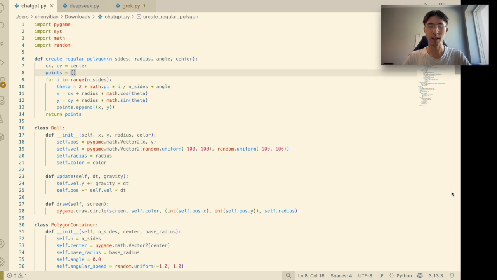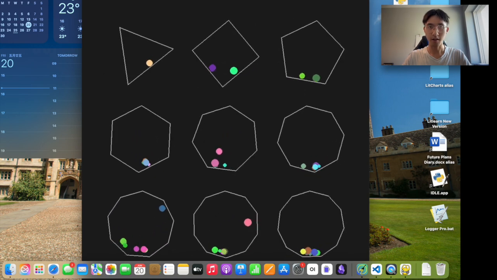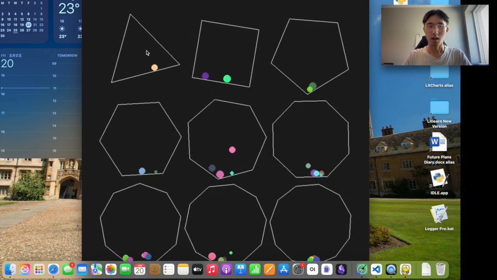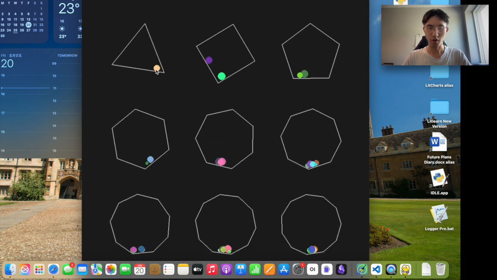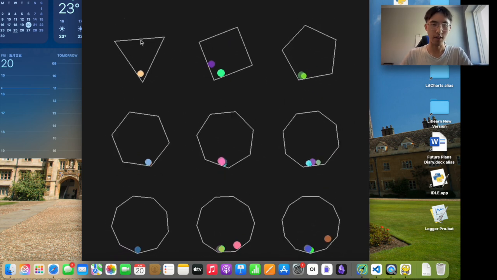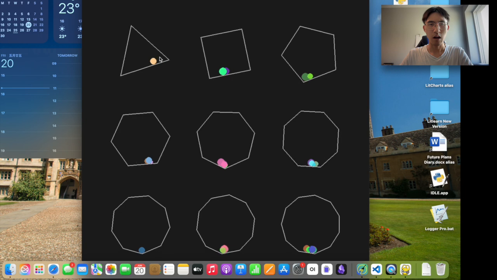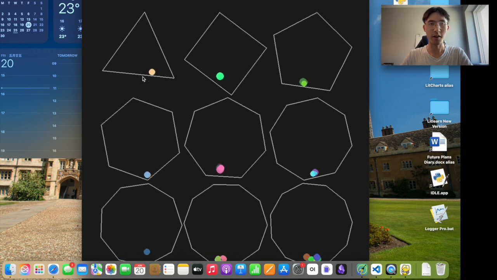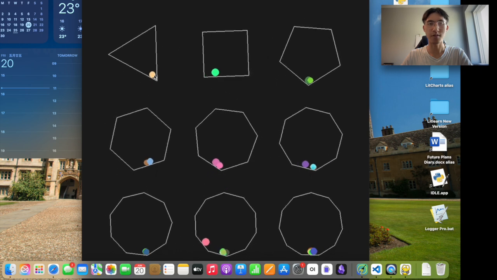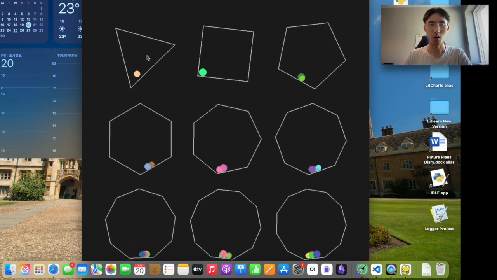Okay, so let's have a look at what the code generated by ChatGPT looks like when it's run on my computer. So as you can see here, let me move the window like that. It's very strange the way particles are moving here. So let's first look at the spinning triangle here. First of all, I don't think the spinning triangle with one particle inside has any anomalous movement here. It pretty much follows what the physical world looks like.